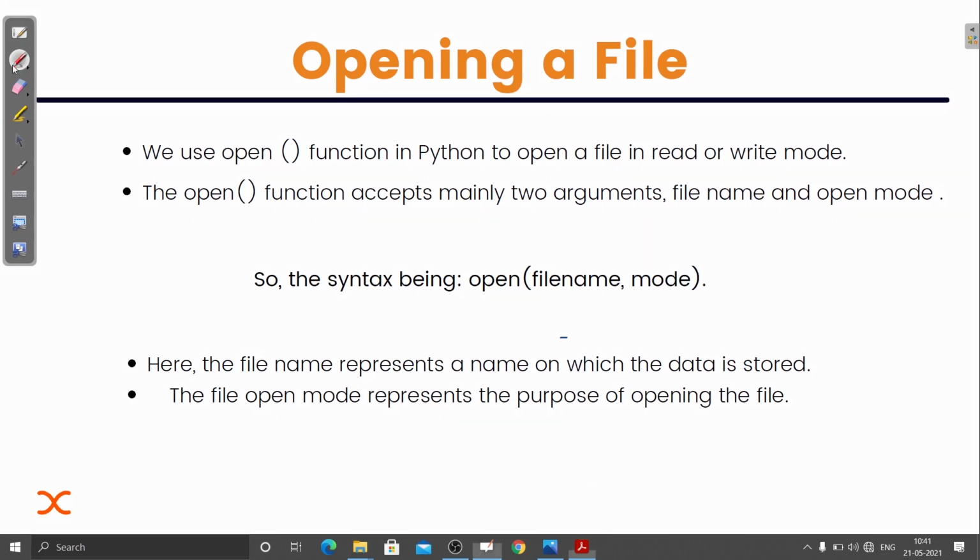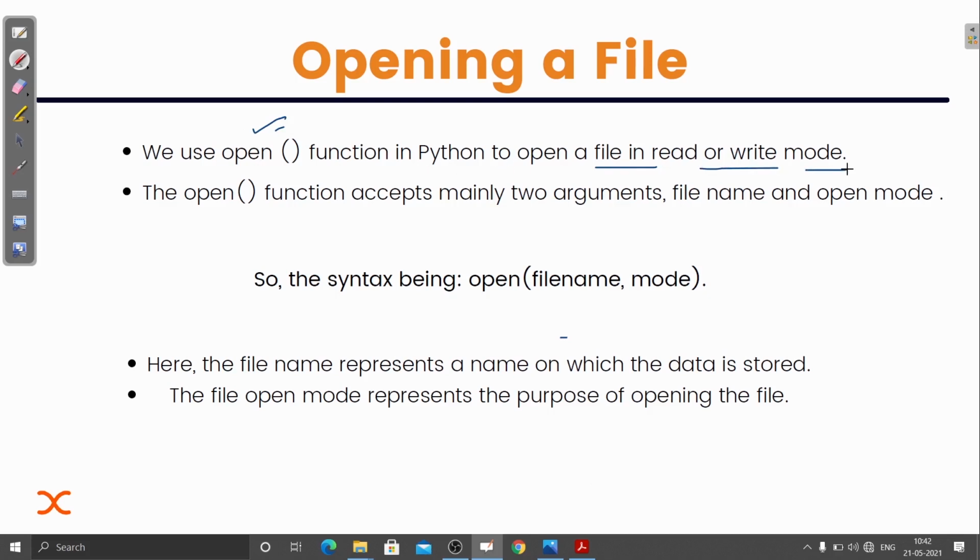Now we have a very important thing that we need to do before handling the file. Before doing anything with the file, we need to open that file. So we use the open function. This is a built-in function in Python to open a file in read or write mode.